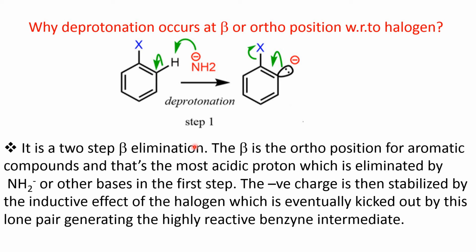So this is a two-step beta elimination. Beta is the ortho position of the aromatic compound, and this proton is the most acidic and it is eliminated by the base in the first step. The negative charge is then stabilized by the inductive effect of the halogen because it is close to this halogen. It has a strong minus I effect. So this negative charge gets more delocalized due to the strong minus I effect of this halogen and it is stabilized.